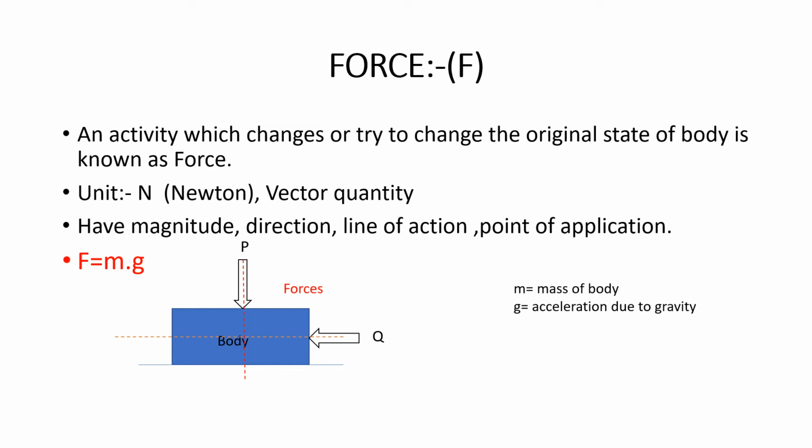In the figure you see two forces, P and Q, applied on the body, and the lines of action are shown by red dotted lines. The P force on the body is vertically downward, along its line of action. The Q force on the body is horizontal and directed toward the left of the body, so the body tries to move to the left. This is also shown by a red dotted line.